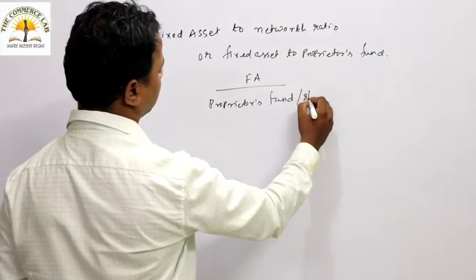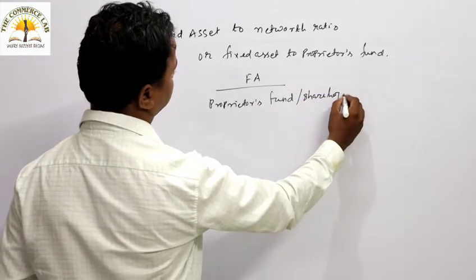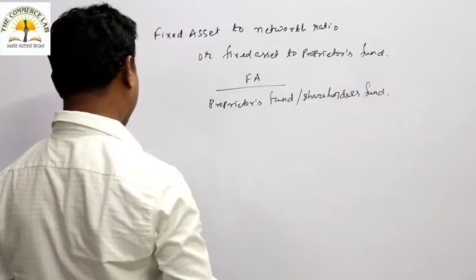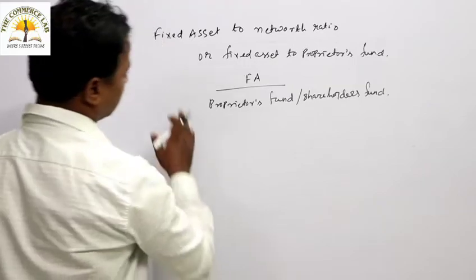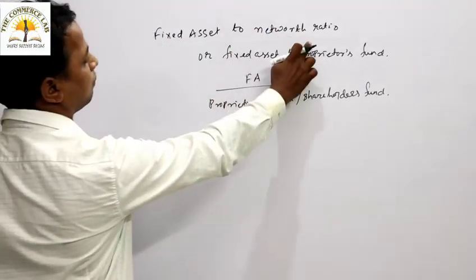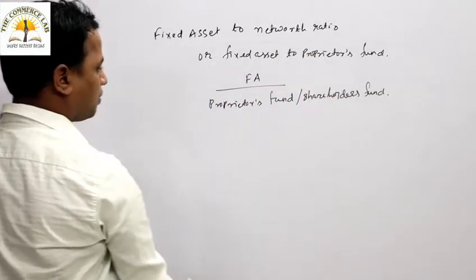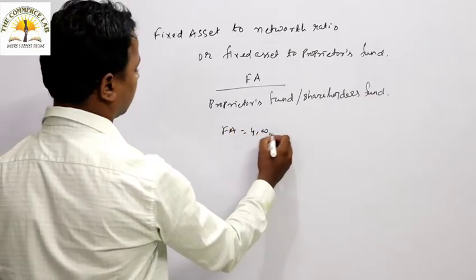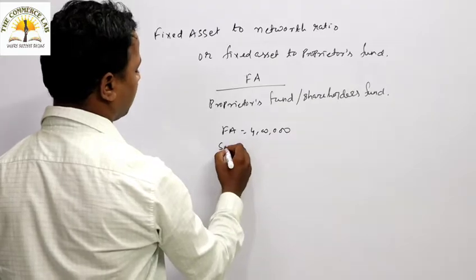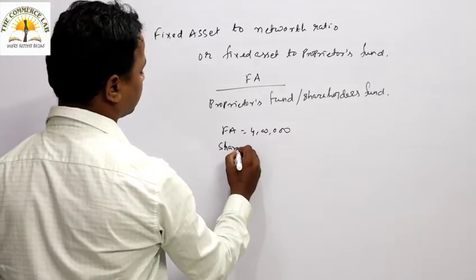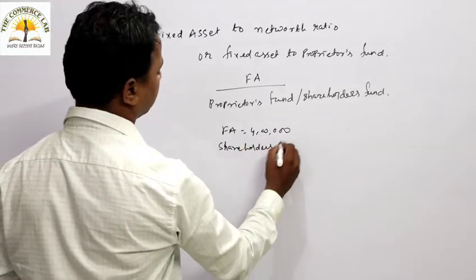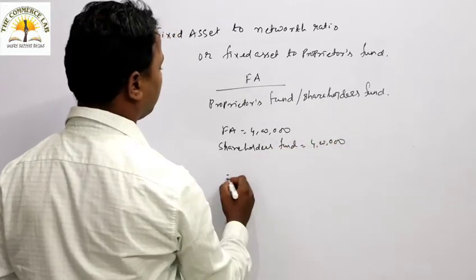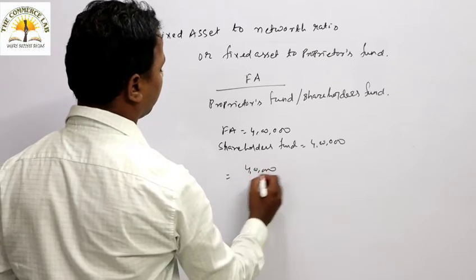Okay, so proprietary fund is otherwise known as what? Shareholders fund. Fixed asset divided by proprietary fund or shareholder fund is known as what? Fixed asset to net worth ratio or fixed asset to proprietary fund. Okay, so let's take an example. Fixed asset is around 4 lakh and shareholders fund is also 4 lakh. Then the ratio will be 4 lakh by 4 lakh.